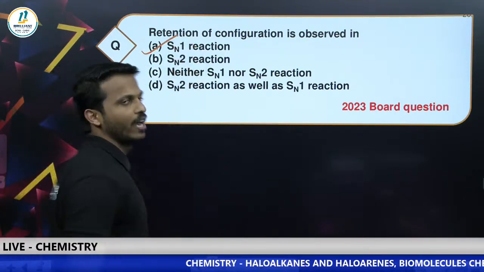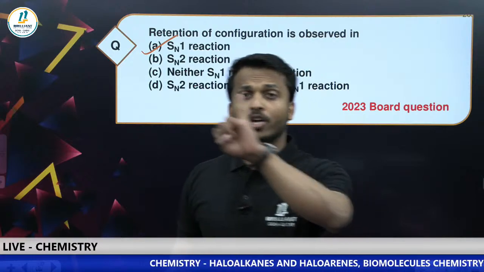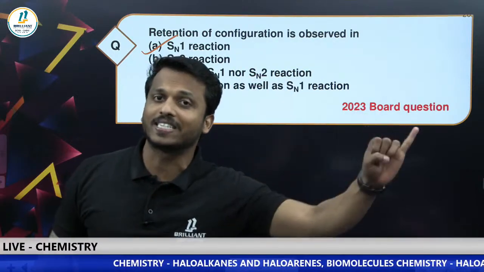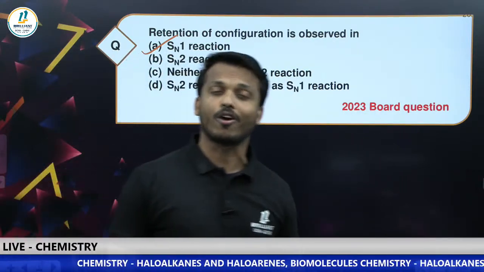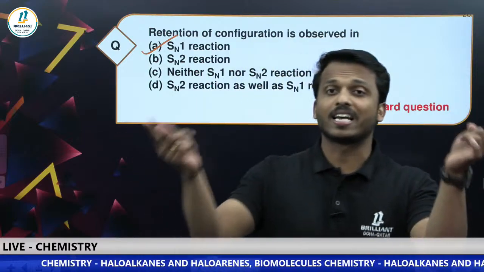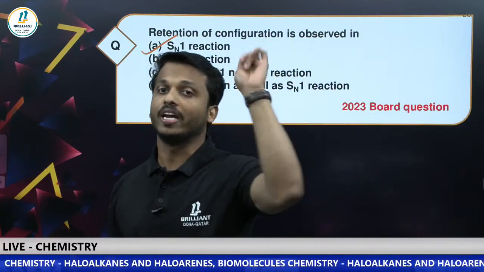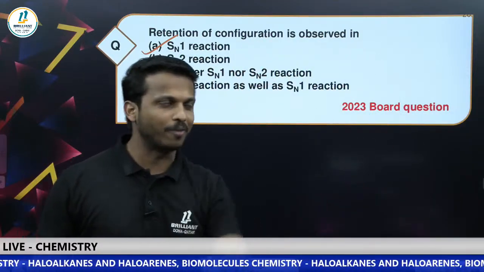Let's go with the first one. Yes or no? So what do we study? Retention of configuration is SN1. Inversion of configuration is SN2. Racemization is also in SN1. Yes, that's a point we study.